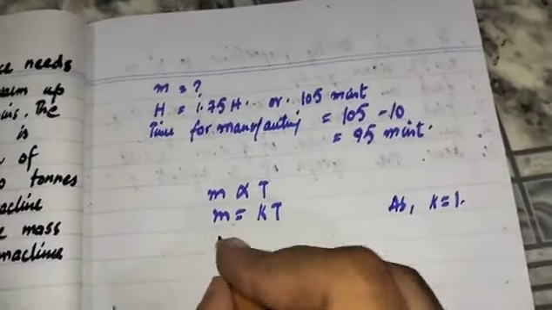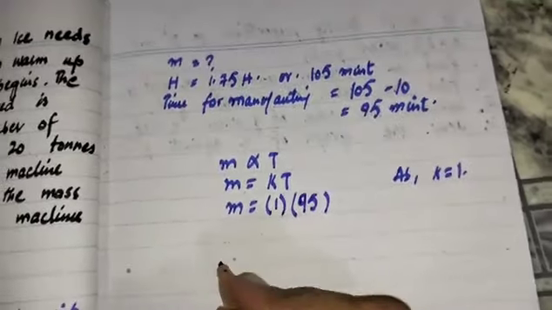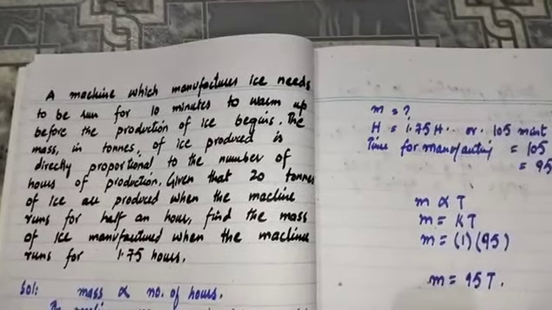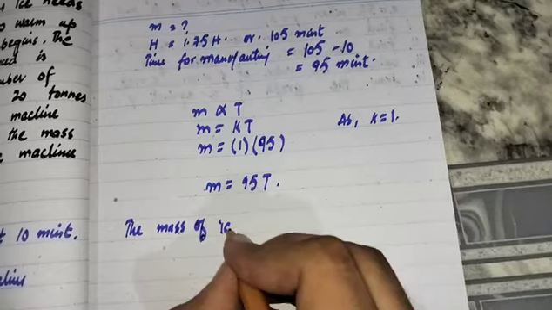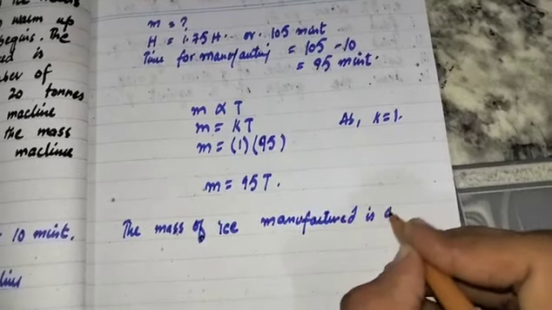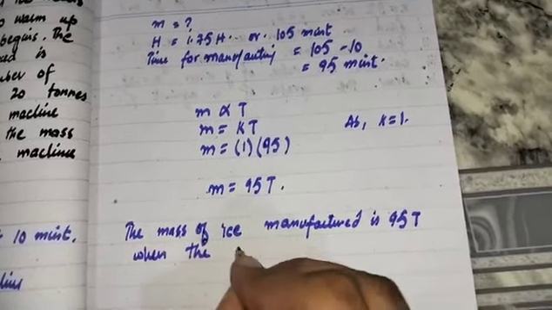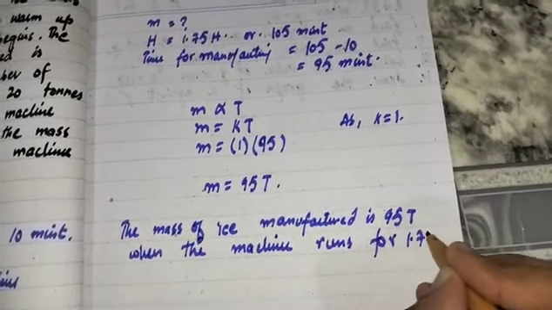So we have to find the mass: the value of K is 1 and the time period is 95 minutes. 95 ones are 95, so 95 tons. So the mass of ice manufactured is 95 tons when the machine runs for 1.75 hours. So this is the question.